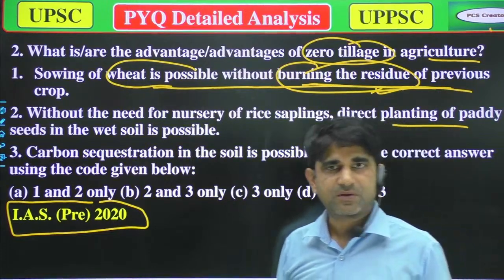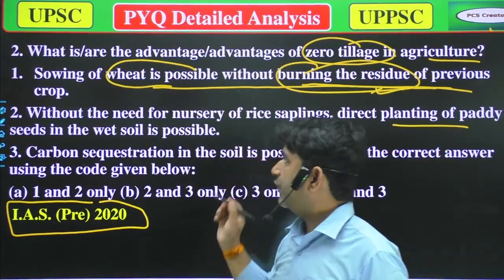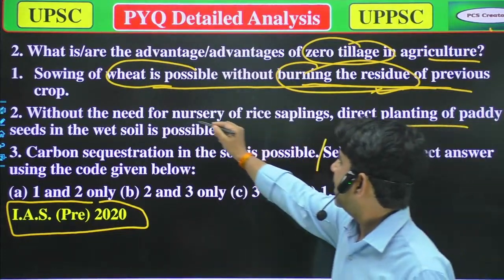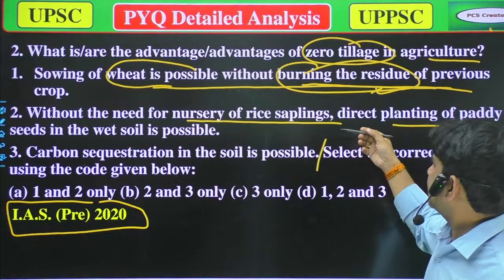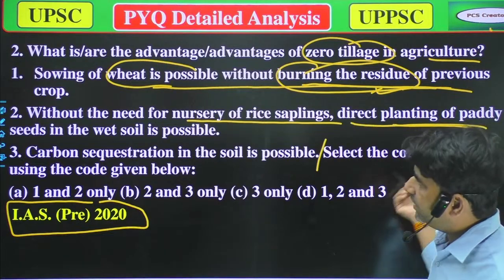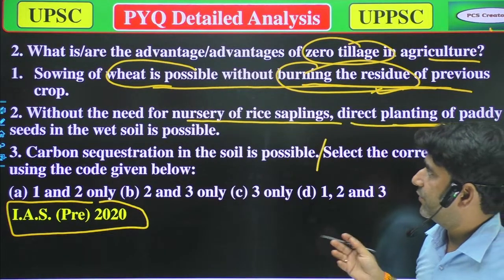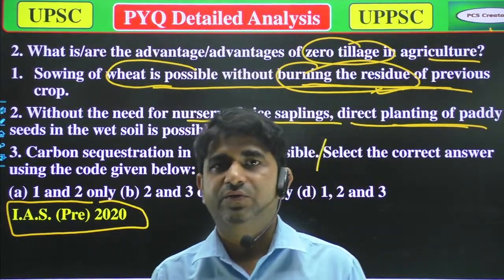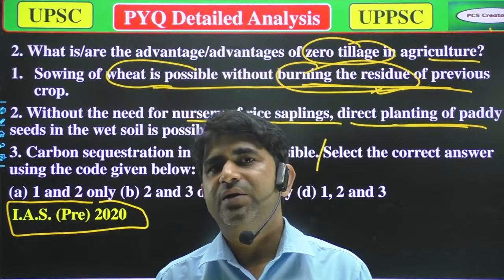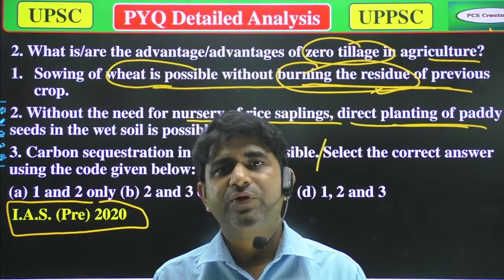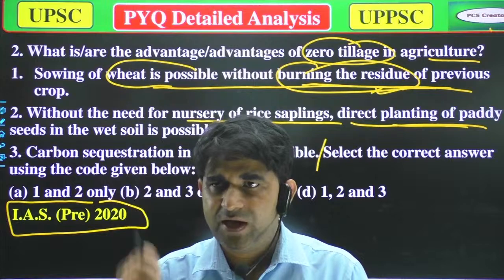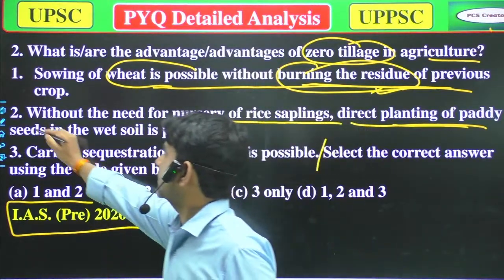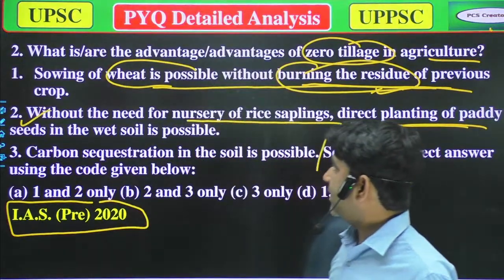Now we'll move to the second option: without the need of a nursery, direct plantation of paddy seeds in wet soil is possible. Yes, because in zero tillage we don't use a nursery, as is done in UP and many other areas. We generally apply seeds directly in the field. So that's true.